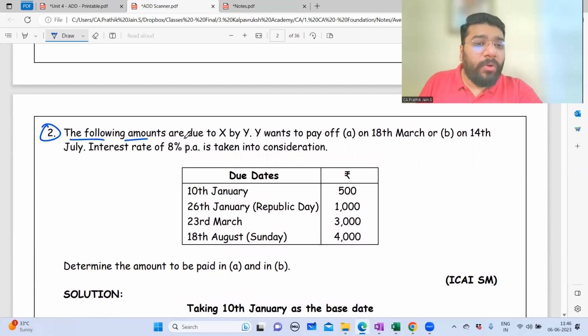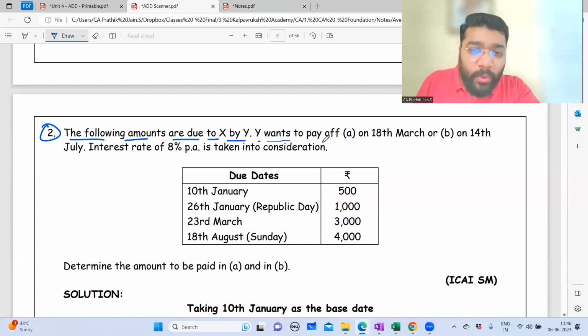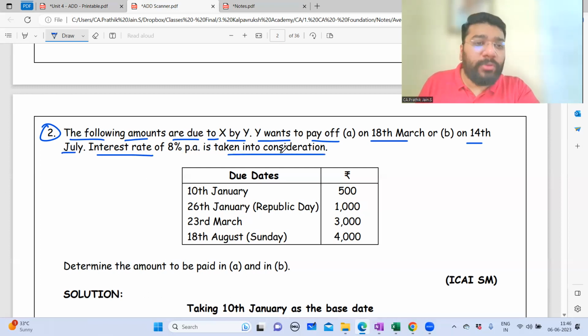The following amounts are due to X by Y. So who will pay money to whom? Y will pay to X. Following amounts are due to X. Due to X by whom? By Y, which means Y has to make payment to X. So Y wants to pay off on 18th March or on 14th March. Interest at the rate of 8% per annum is taken into consideration.